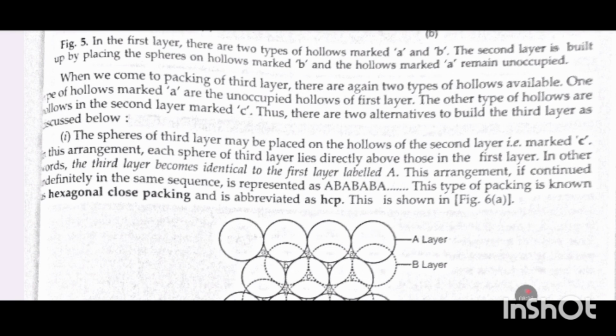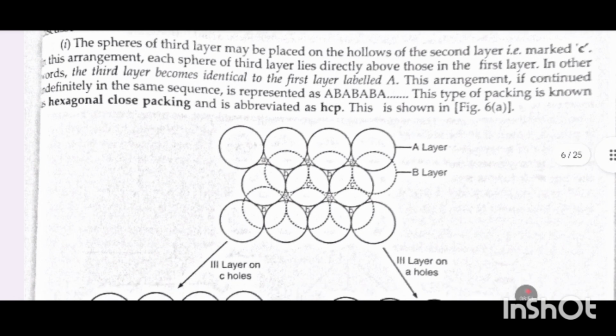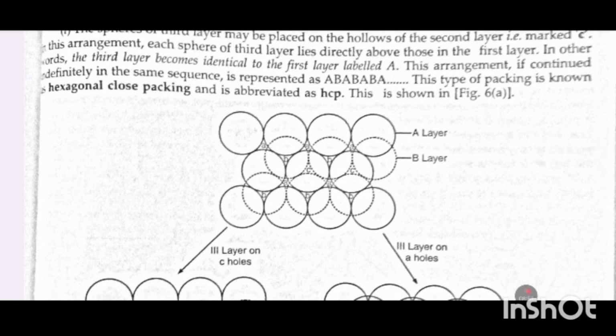In other words, the third layer becomes identical to the first layer, labeled A. This arrangement, if continued indefinitely in the same sequence, is represented as ABABAB A. This type of packing is known as hexagonal close packing and is abbreviated as HCP.